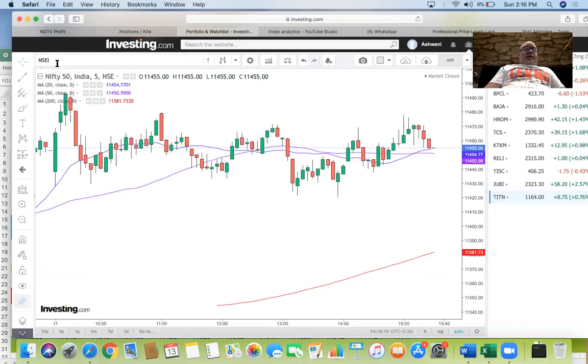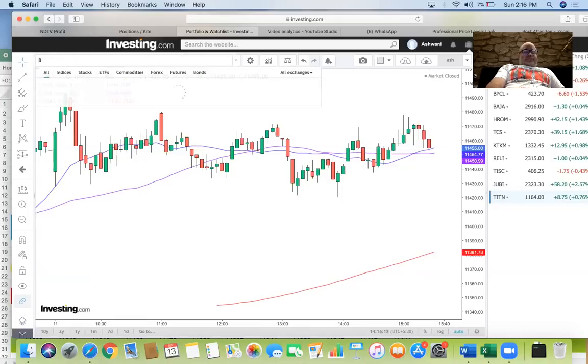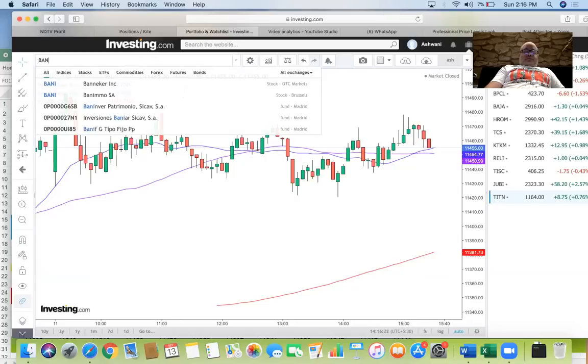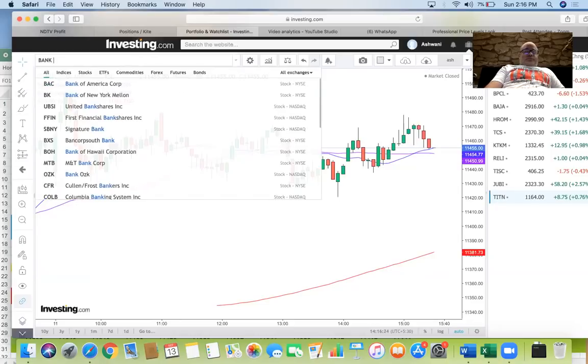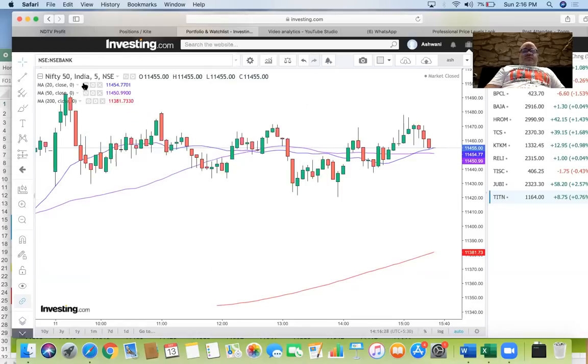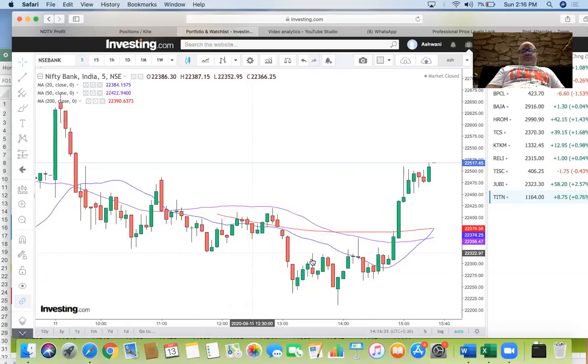Even on the Bank Nifty, you want to buy into this 200. You don't want to sell into the 200. This is reasonably close.